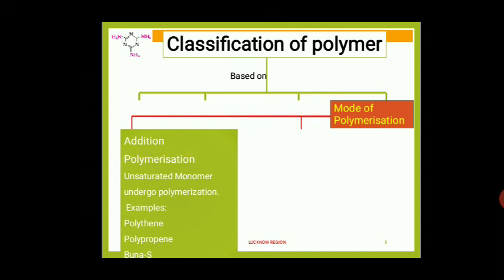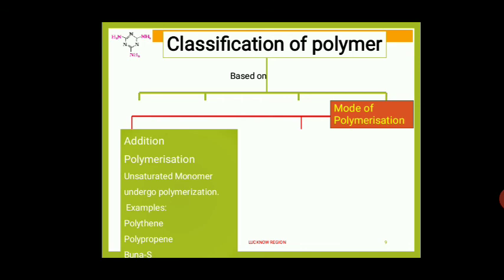Addition polymerization. In addition polymerization, addition polymers are formed. How the addition polymers are formed? When unsaturated monomers combine together, they will undergo addition polymerization. Examples, polythene and polypropylene and BNOS are the examples of addition polymers.